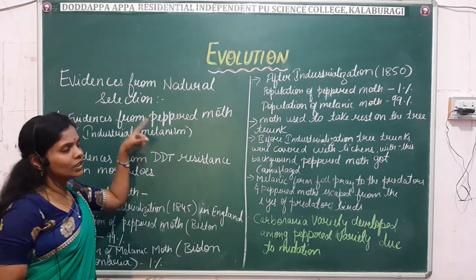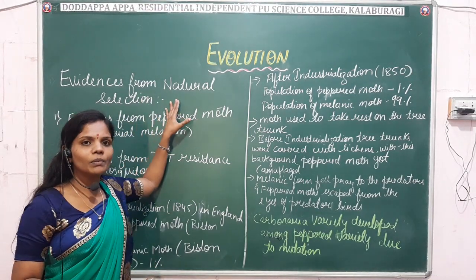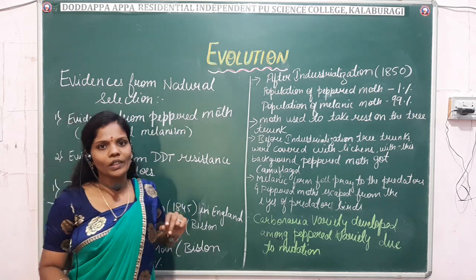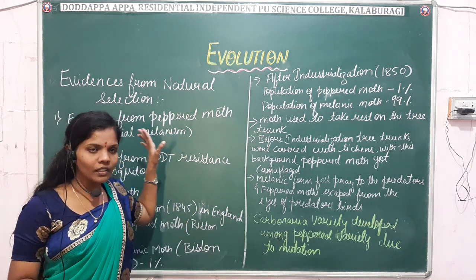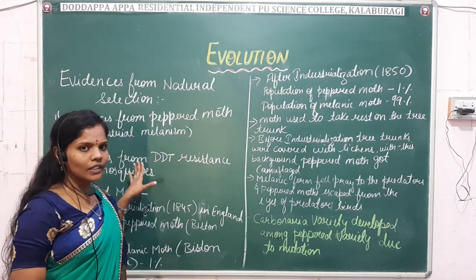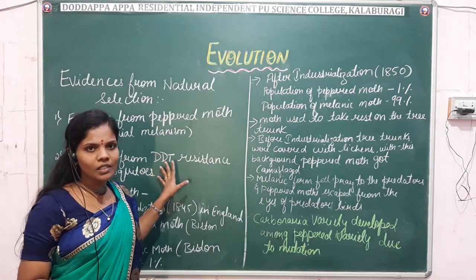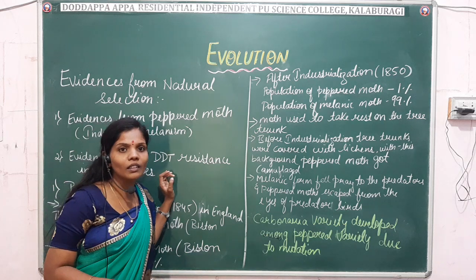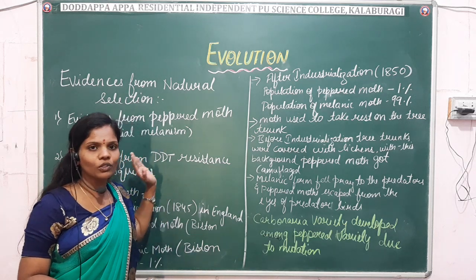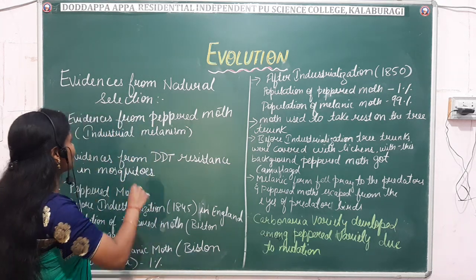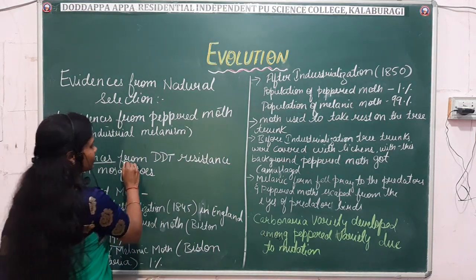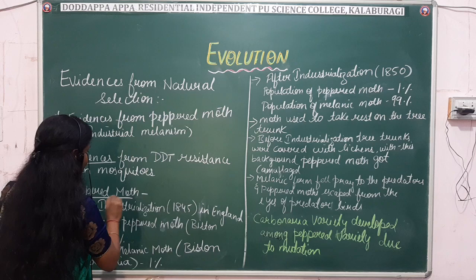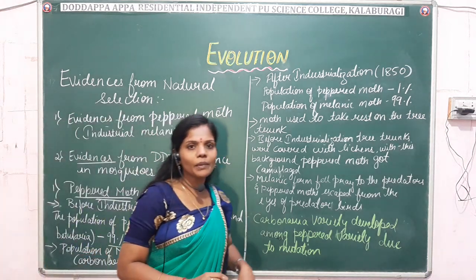Okay. So in the evidences from natural selection, we will be dealing with two examples. One is the peppered moth, also known as industrial melanism, and another one is DDT resistance in mosquitoes, and both examples are important for your exams. It will be asked for 3 marks. So first comes the evidences from the peppered moth.